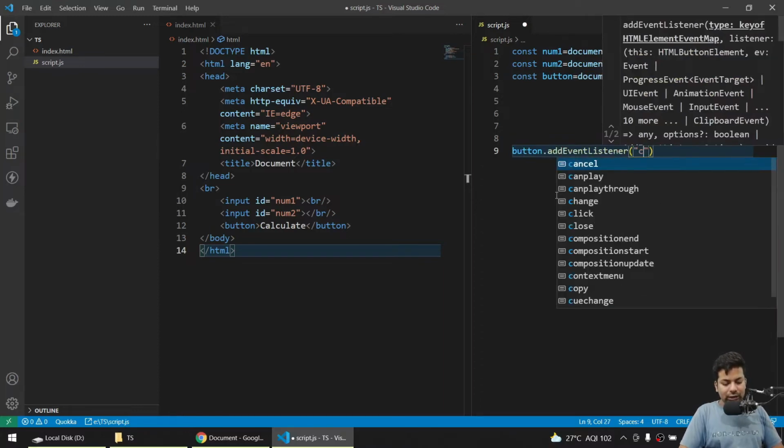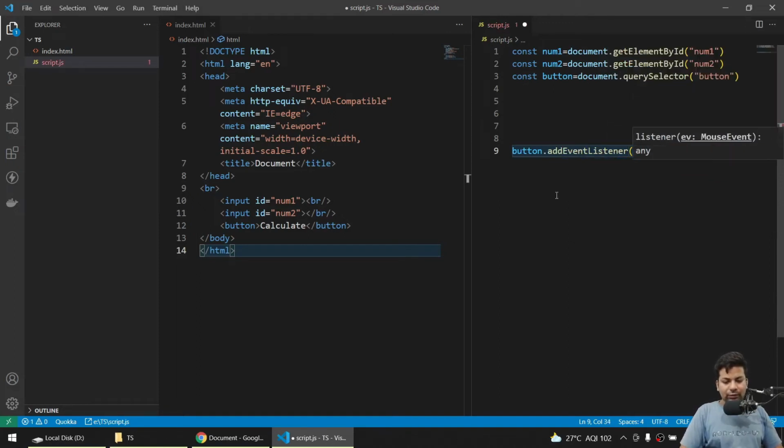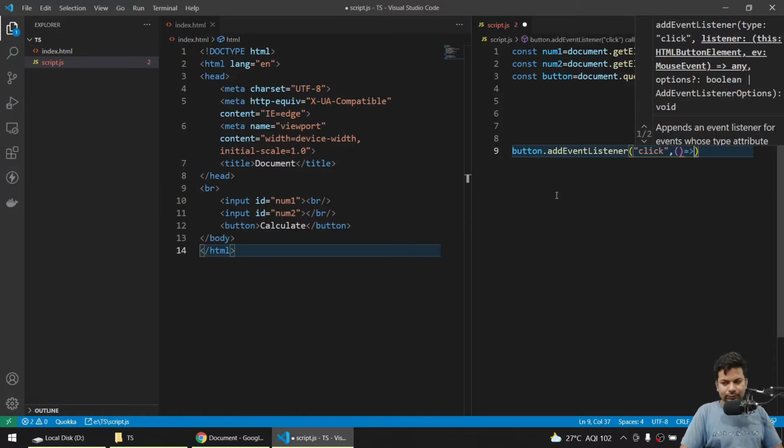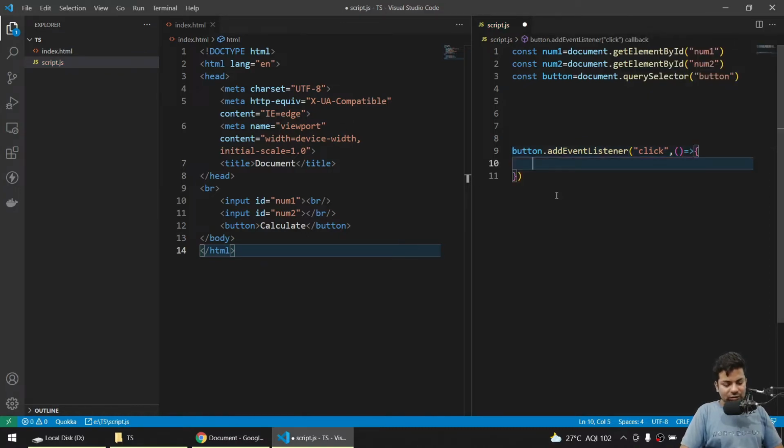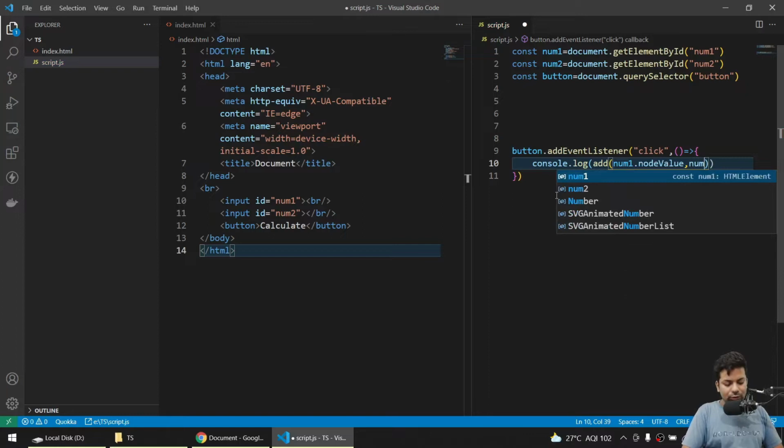So we'll say on click, we'll make a callback function, and here we'll just say console.log, we'll call a function add, and here we'll say num1.value, comma num2.value.